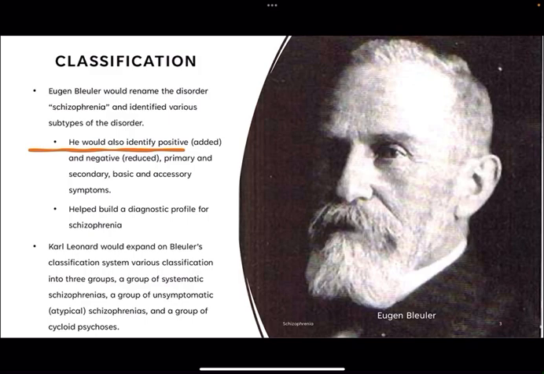Eugene Bleuler would expand upon Kraepelin's ideas. He would rename the disorder schizophrenia and identify various subtypes of the disorder. He would also identify positive and negative, primary, secondary, basic, and accessory symptoms. He helped continue to build the diagnostic profile for schizophrenia. Carl Leonhard later on would expand on Bleuler's classification system, and he classified it in 3 groups: a group of systematic schizophrenias, a group of unsystematic atypical schizophrenias, and a group of cycloid psychoses.